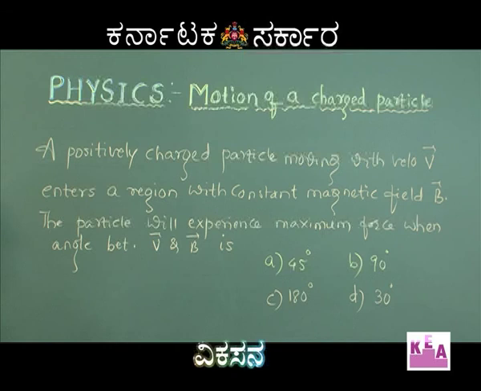A positively charged particle moving with a velocity v enters a region with a constant magnetic field B. The magnetic field is constant, but the velocity v is still in the form of a vector, and you have got the liberty to project the charged particle into the magnetic field in whatever direction that you want. The particle will experience maximum force when the angle between velocity and magnetic field is. Very simple theoretical question. So, anyone who remembers the formula for the force experienced would immediately declare the answer.